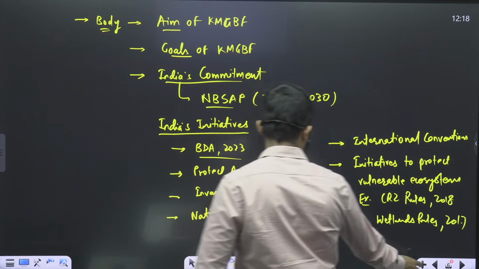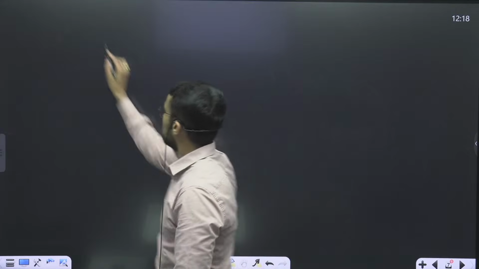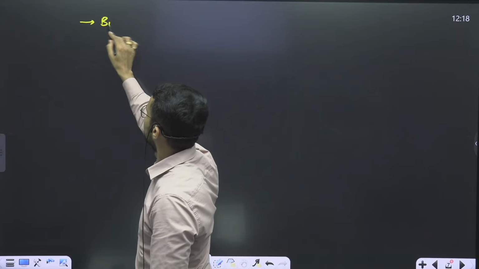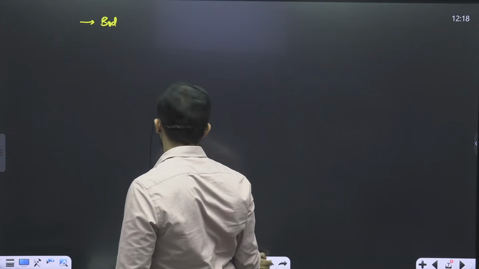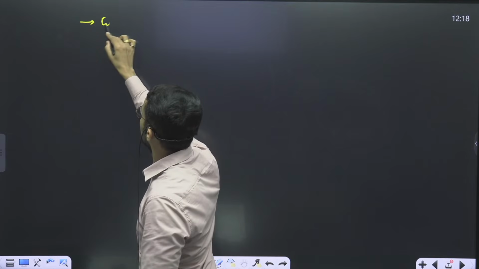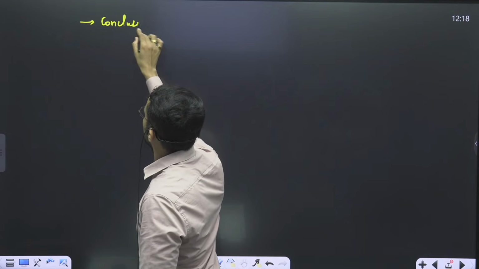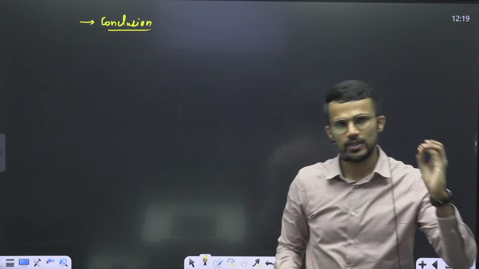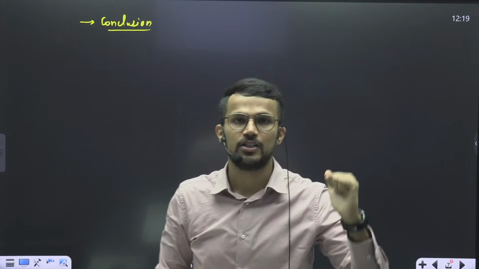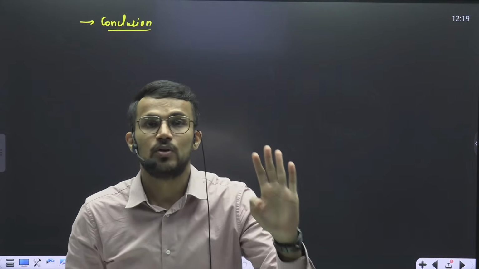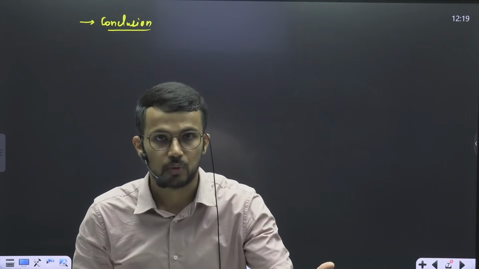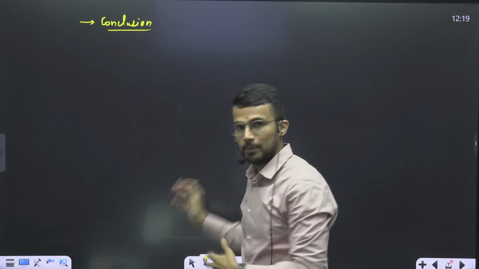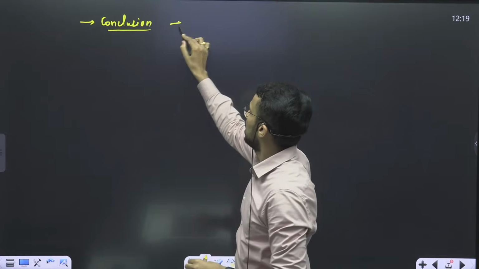And then in conclusion, what can we write? In conclusion, we can highlight that, see, all this is fine, that we have committed, we have also started initiatives, but what about the fourth goal, which is related to international support? Right, so in order to implement all these things, we need international support.